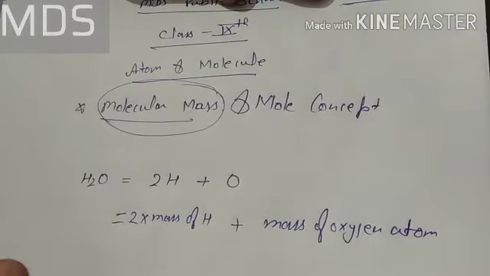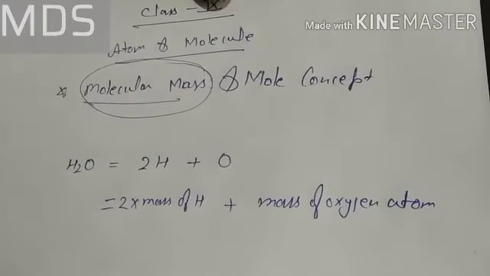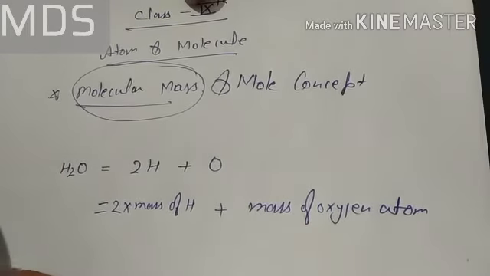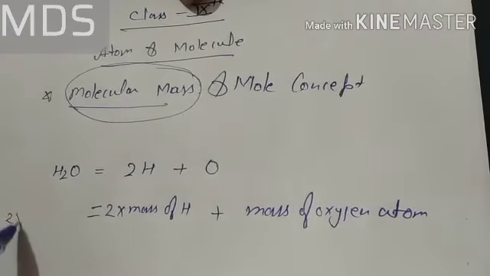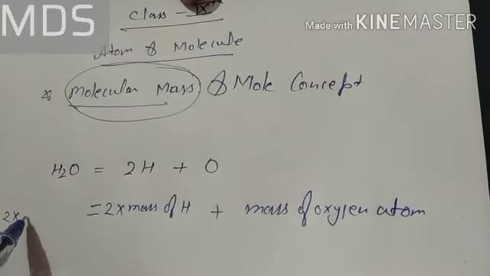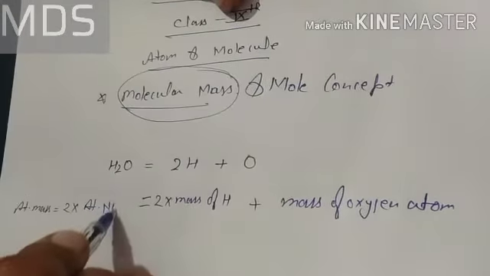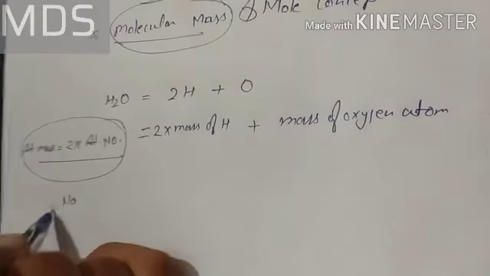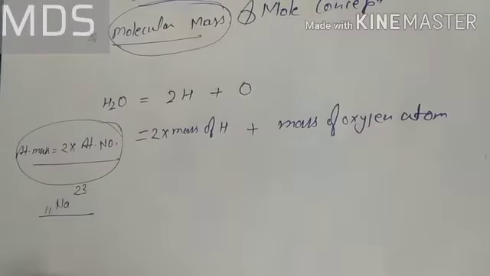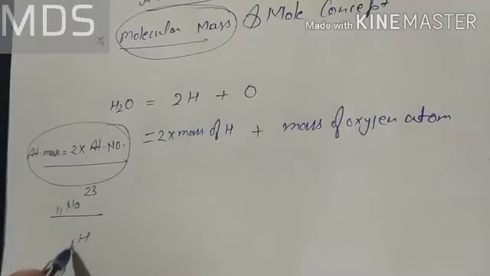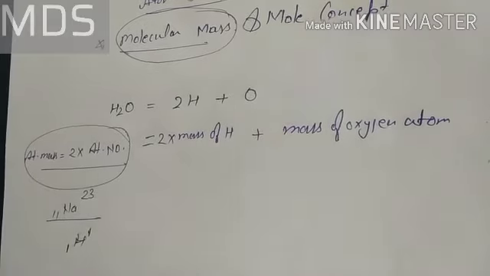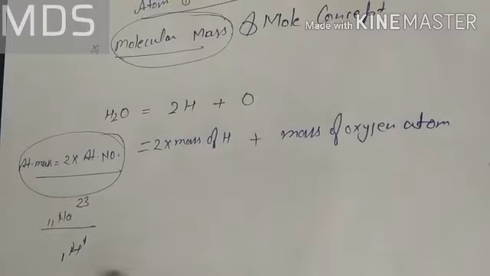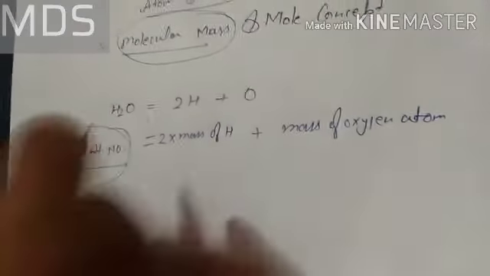Now about the masses, you must know that an element's atomic mass is usually equal to twice its atomic number, but that is not true for all. Like sodium has atomic number 11 but its mass number is 23. Hydrogen has atomic number 1 and its mass is also 1. So there are some exceptions, but mostly you will find that atomic mass is twice the atomic number.